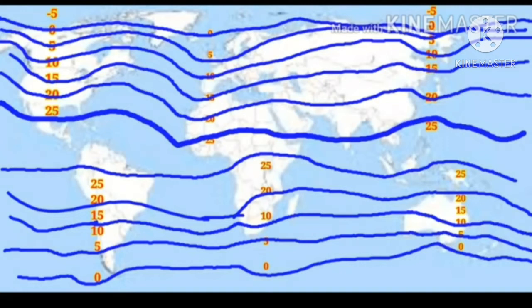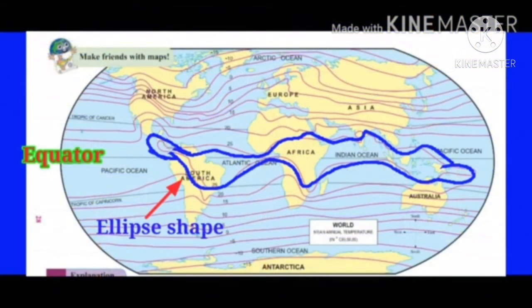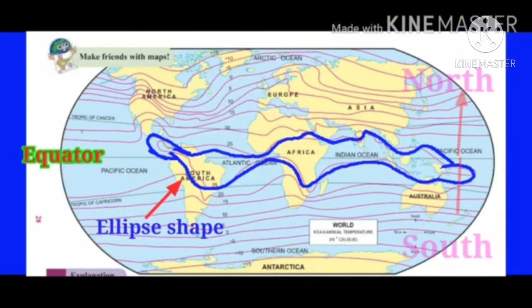These lines generally appear parallel to the latitudes on the world map. Observe the isotherm of 25 degrees Celsius in the map. This line occupies areas close to the equator.